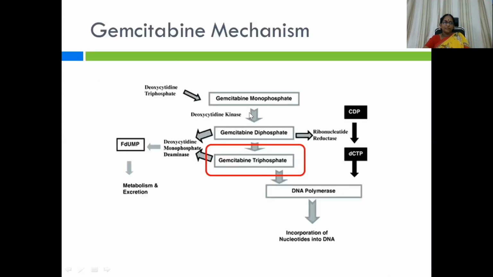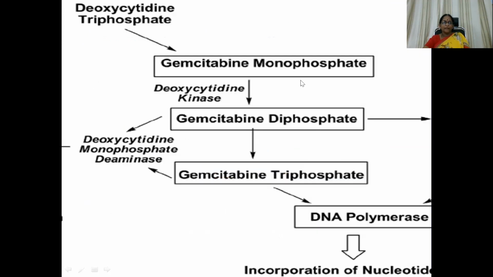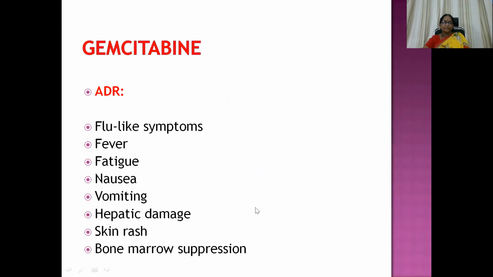You can see gemcitabine monophosphate, diphosphate, triphosphate acting on DNA polymerase, incorporating the nucleotides into the DNA, and synthesis is nullified. Here is a slightly enlarged picture: monophosphate, diphosphate, triphosphate, DNA polymerase, incorporation into the nucleotides.